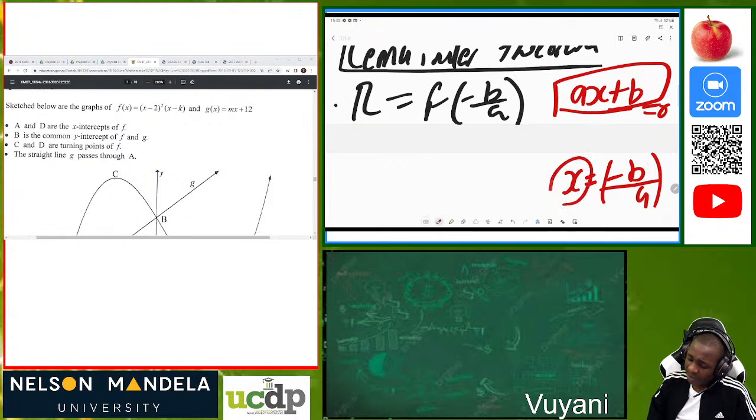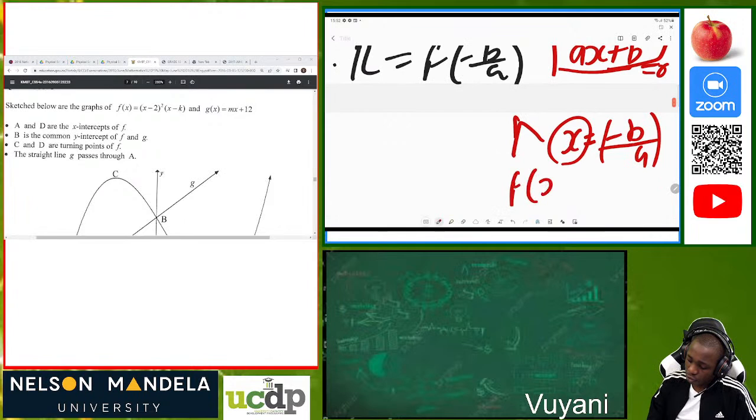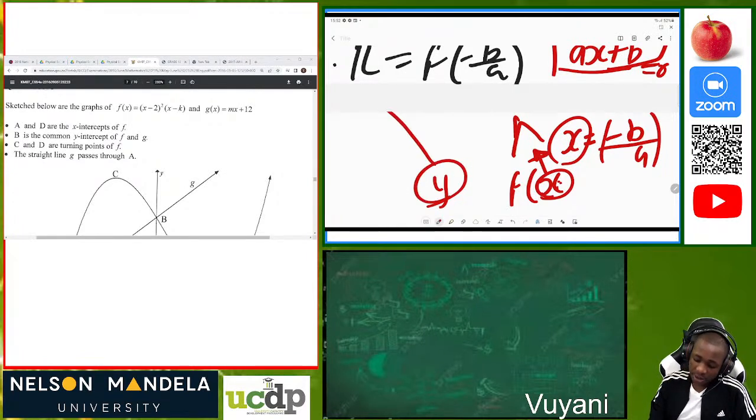But now we must be able to calculate the y value. In order for us to calculate the y value, we must substitute in the original value of x. So that's where we place this x, so that we get the y value, which in this case is now giving us the remainder theorem. So again, be aware of the remainder theorem.